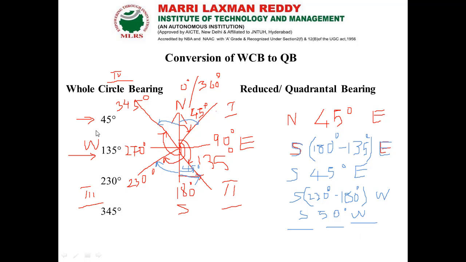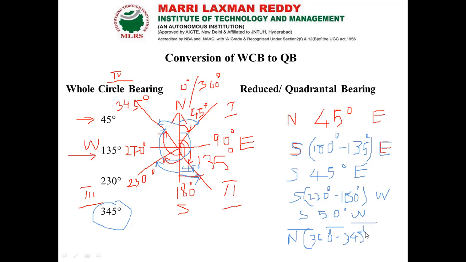Similarly, for the last reading, 345 degree, with respect to north and west, my quadrantal bearing should be obtained like this. Total north to north I have the value of 360 degree, so 360 degree minus my corresponding angle, that is 345.